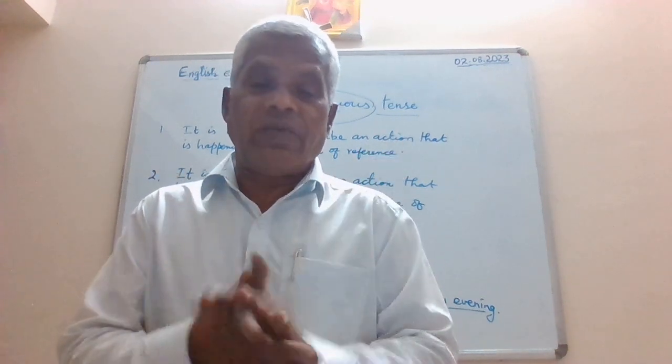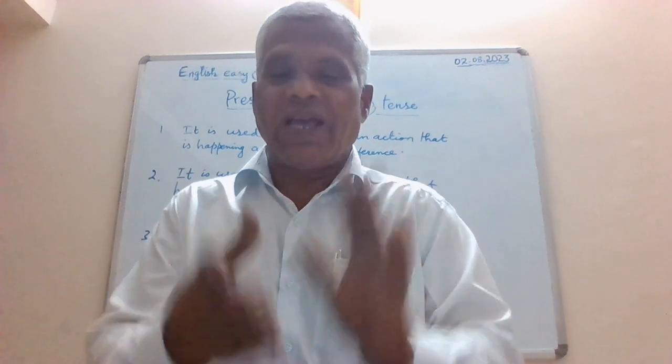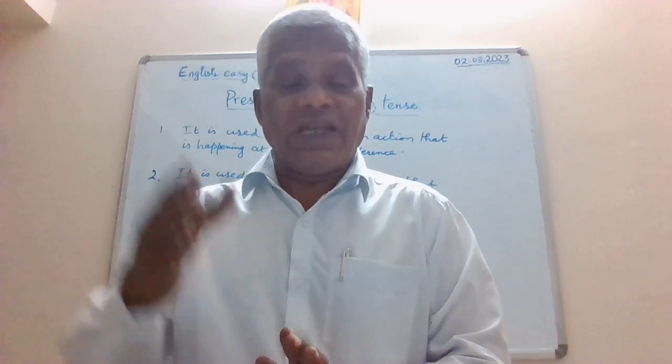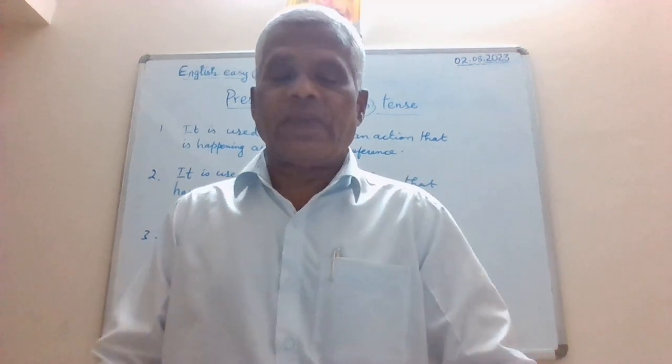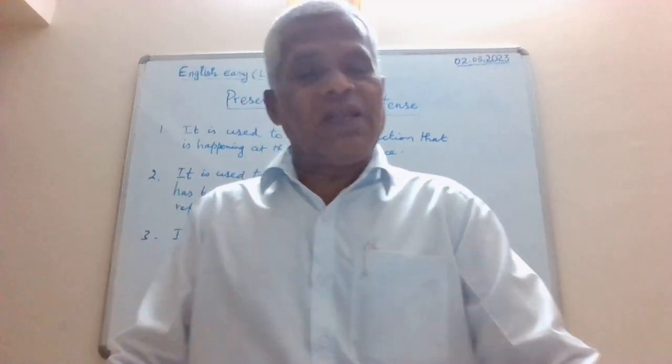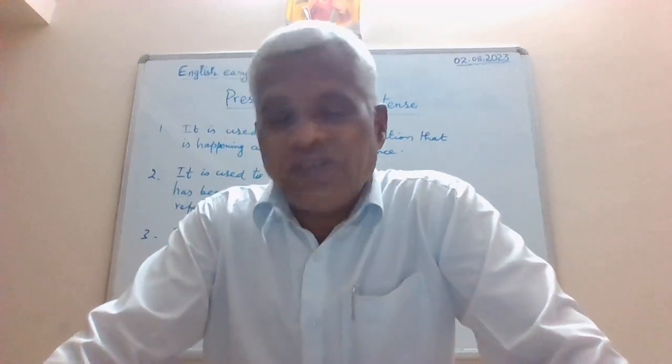It is used to describe an action that will happen in the future. It is used to describe an action that has begun some time ago and still is continuing. So these are three different occasions for which you can use the present continuous tense in English. Is that clear, guys?